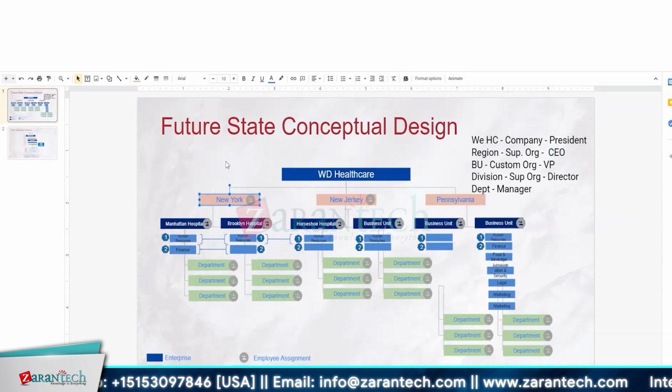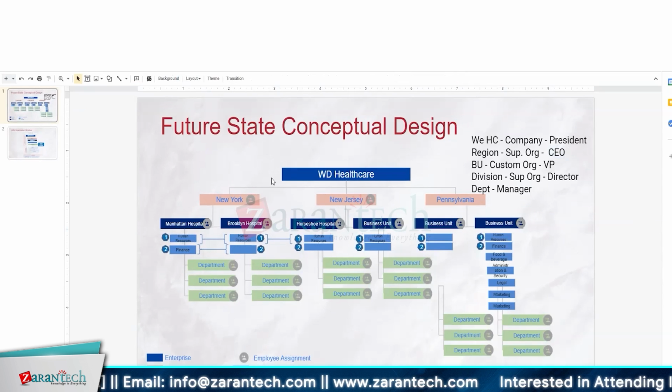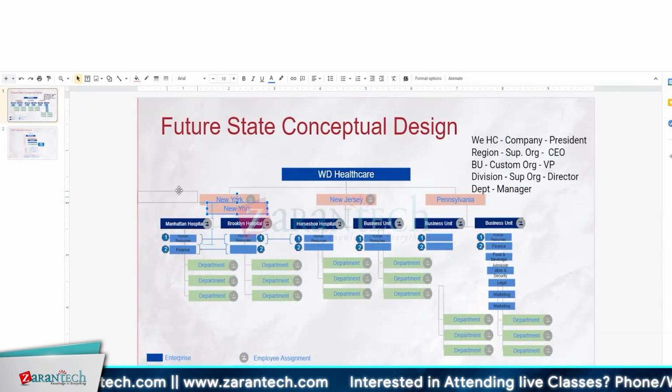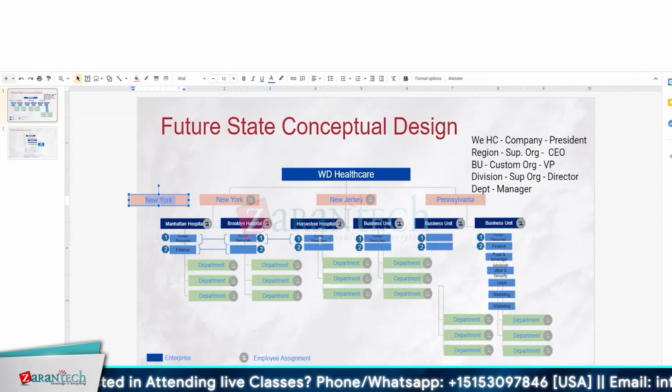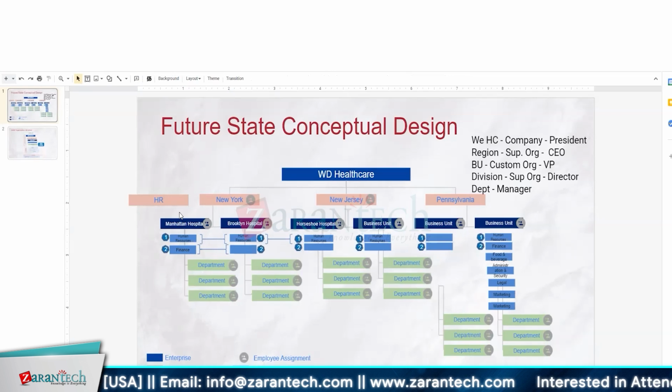In that case, Sam, correct me if I'm wrong, maybe we can come up with one high level administration HR group, administration group.